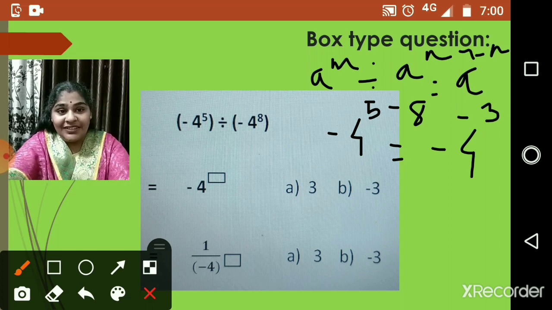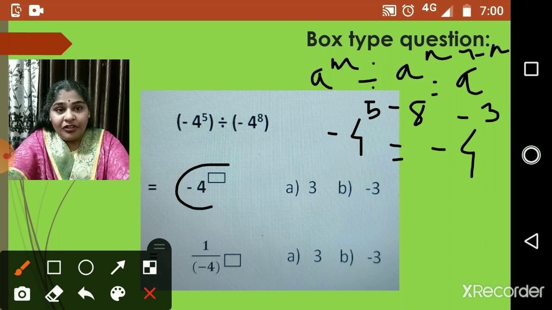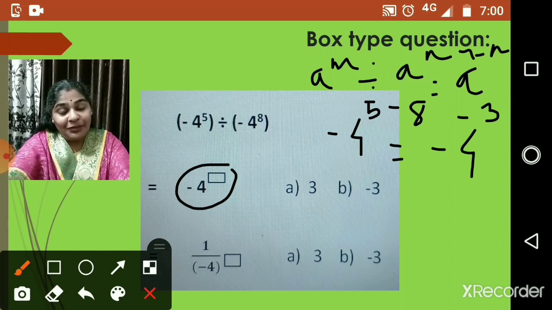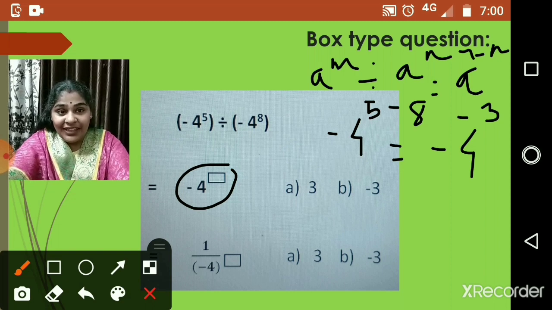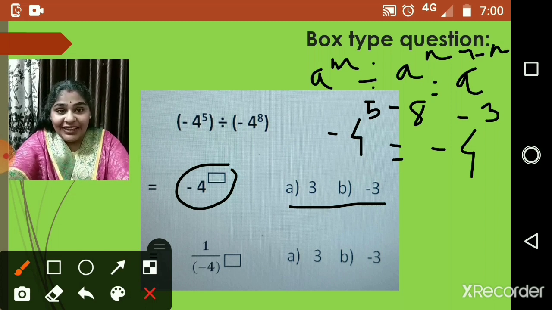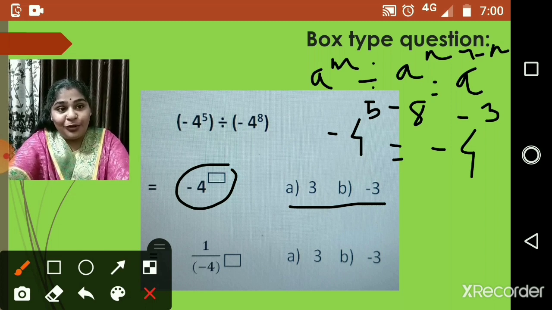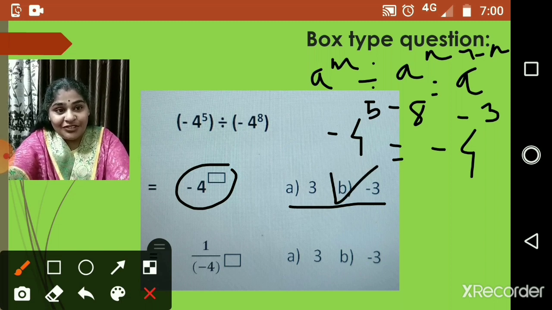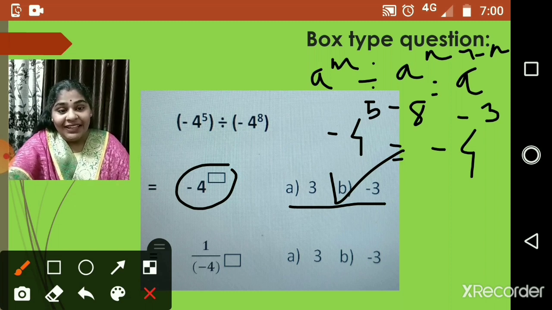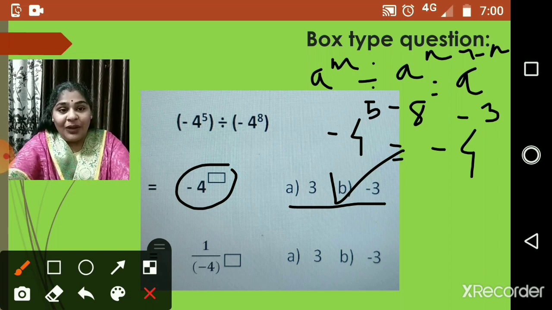So you will see here, children, in the first step there is a box given. Either it will be a box or it will be a dash. In front of that, there are two options. You have to select the correct option. So in the next step, I got -4 raised to -3, so I will choose my correct option as -3. And then in the next step, it is 1 upon -4 raised to what?